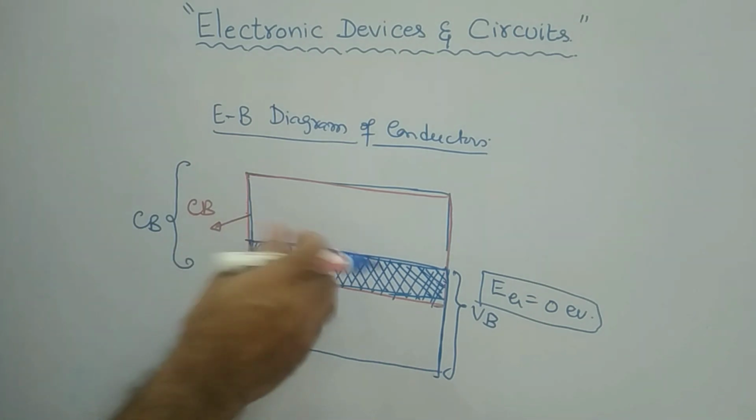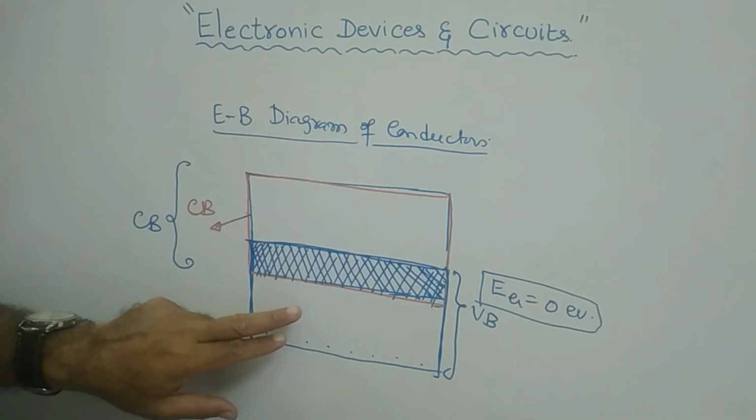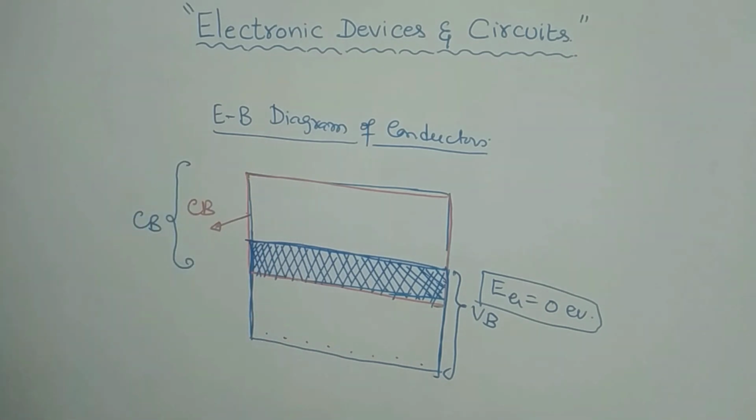If the energy gap is 0, then what will happen to the electron? Normally you will have free electrons in the valence band. If there is no gap, it is very easy for an electron to move from the valence band to the conduction band. Very easily they can move from here to there, without much difficulty.